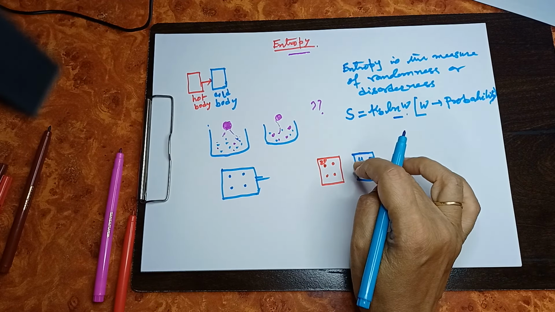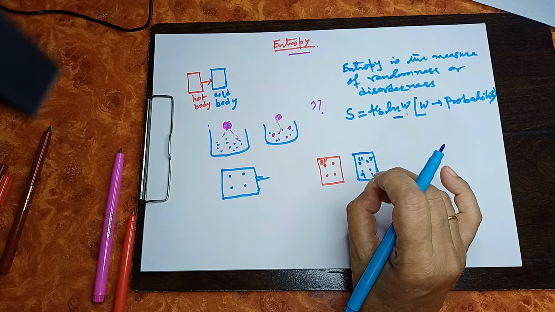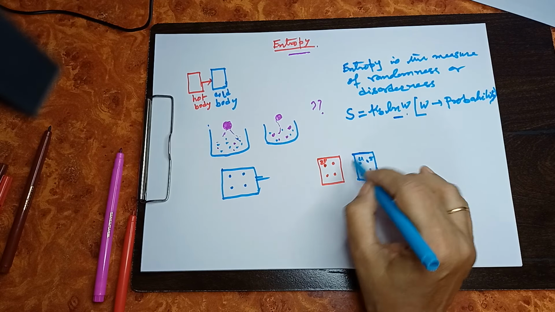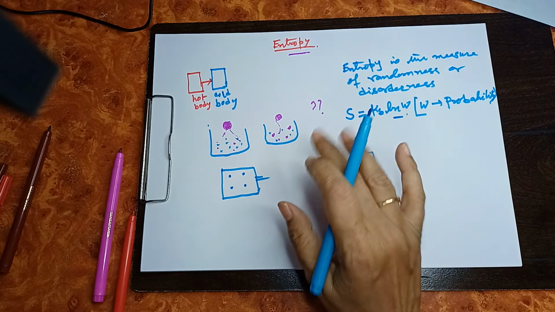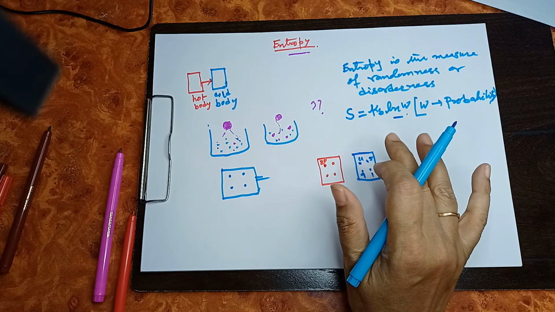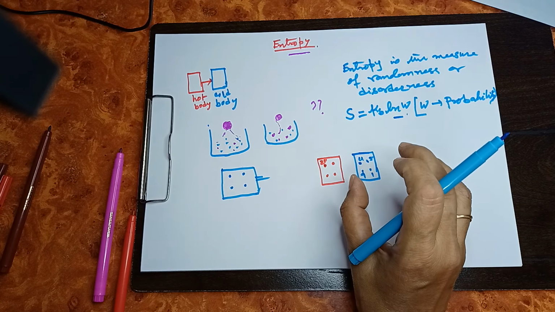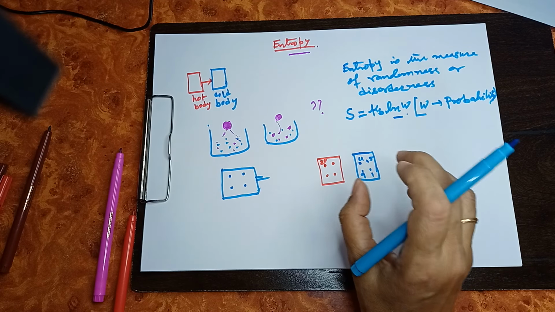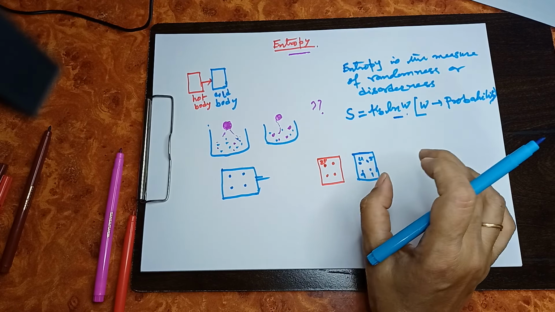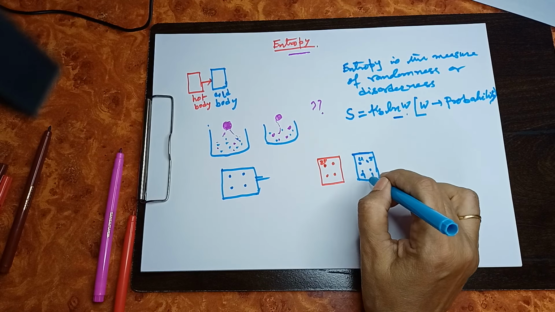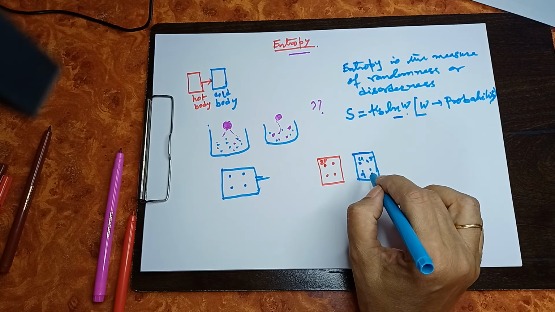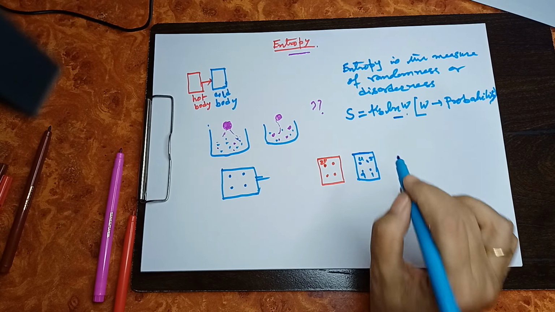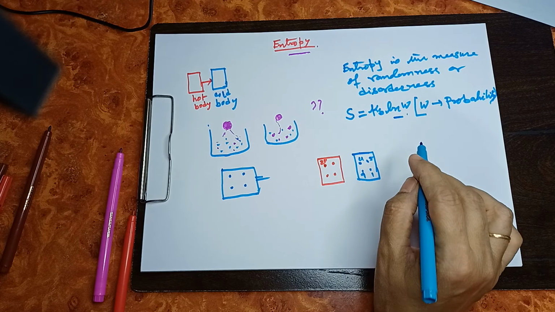So, when there is a smaller number of energy packets, of course, they are moving and exchange of energy is possible. But the number of arrangements in which these energy packets can exist will be less. So, as the number of arrangements of the energy packets is less, their entropy is less.